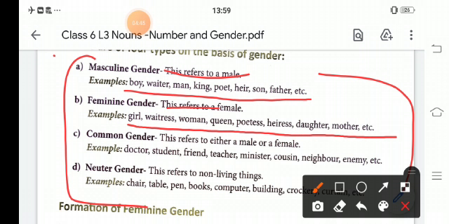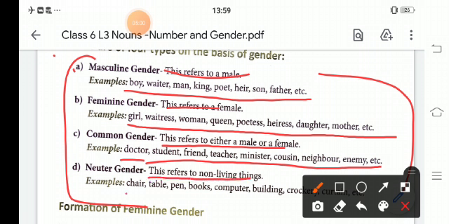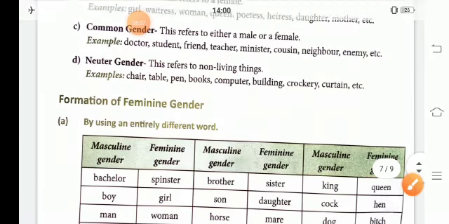Common gender refers to either a male or a female, like a doctor. Anyone can be a doctor, male or female. Student, friend, teacher, minister, cousin, neighbor, enemy, etc. And neuter gender refers to non-living things like chair, table, pen, book, pencil, computer.